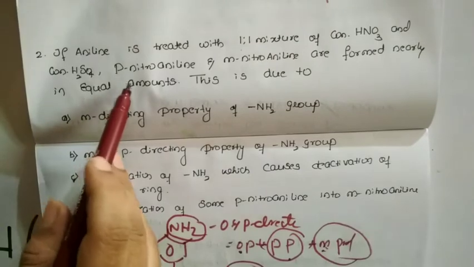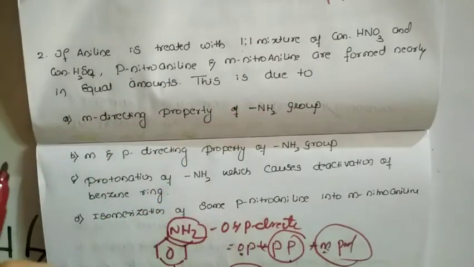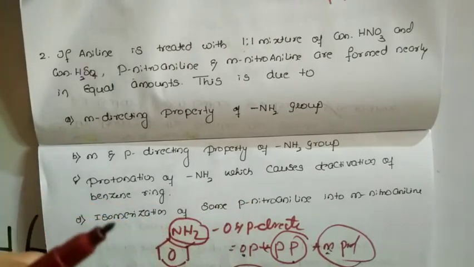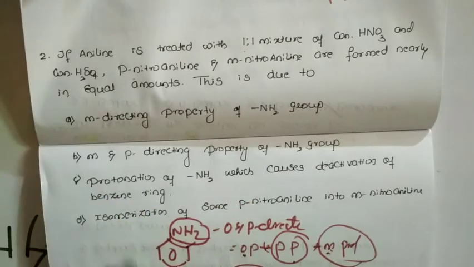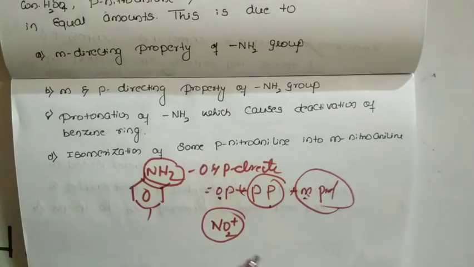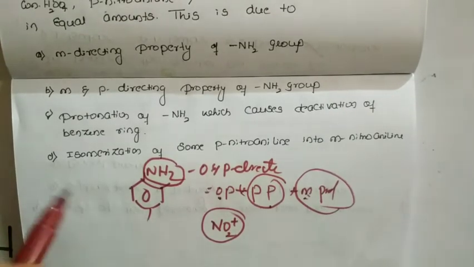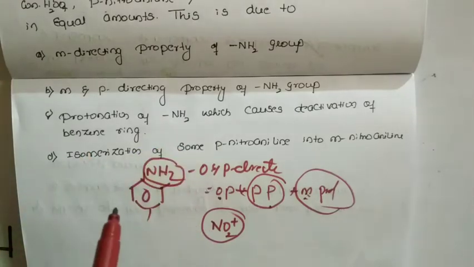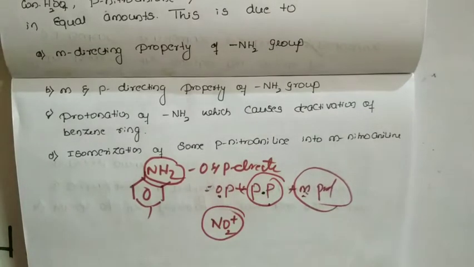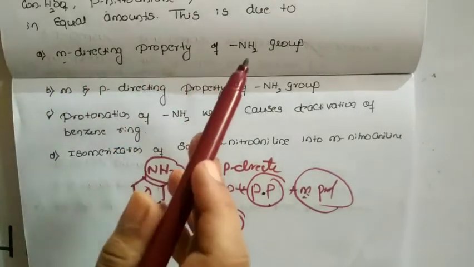So what they are telling is that para nitroaniline and meta nitroaniline are formed in equal amounts. What is the reason they are asking? As I told you, the meta product formed is very less, but here the para nitroaniline as well as the meta nitroaniline are coming in equal amounts. Yes, I agree, because I told you the para product will be the major. So what is the reason here? Is it the meta directing property of amine?